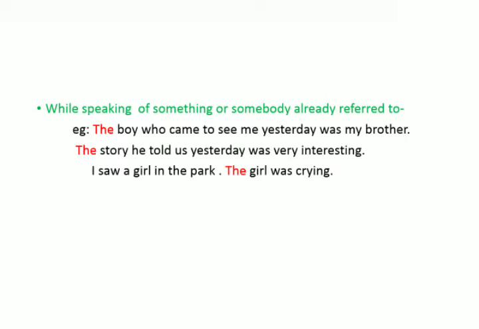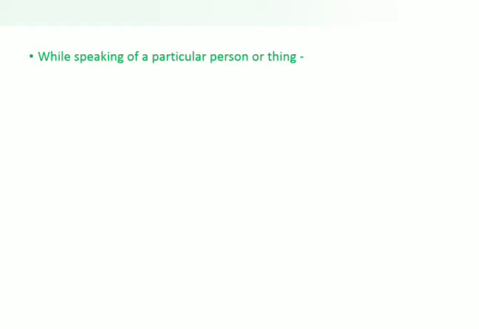So here the girl. The third use of article the is while speaking of a particular person or thing. One particular person or thing that we are talking about. For example, the poor beggar got an apple. The beggar who is very poor. We are talking about one beggar who is very poor. So the poor beggar.